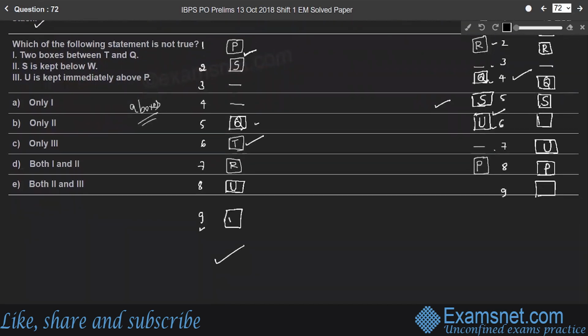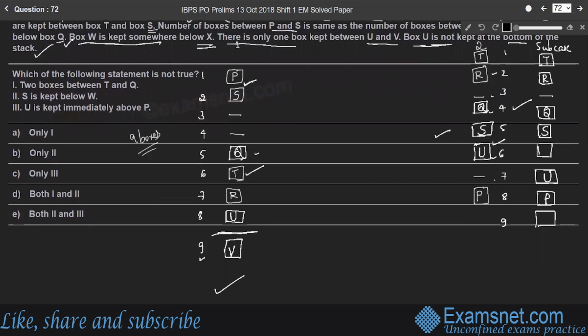If we consider V here, there is no box between U and V. Therefore, case 1 will be eliminated, right? We cannot consider case 1 because there is no box between U and V if we consider the position of V at the 9th place. Other than that, R is here, T is here, so the condition will not be satisfied in case 1.